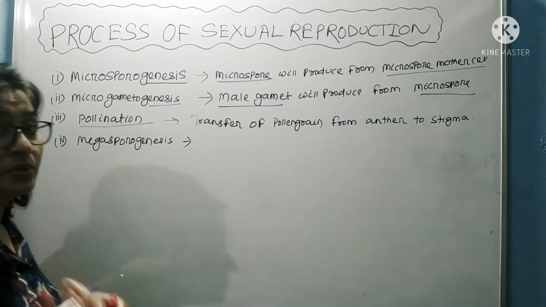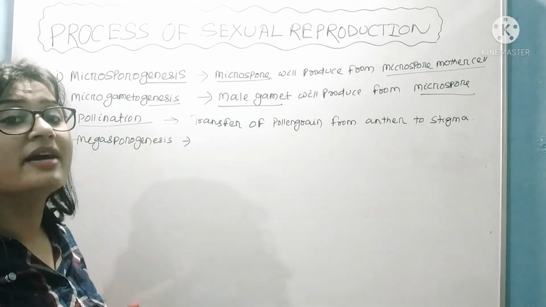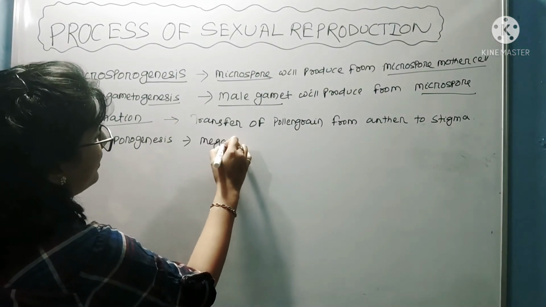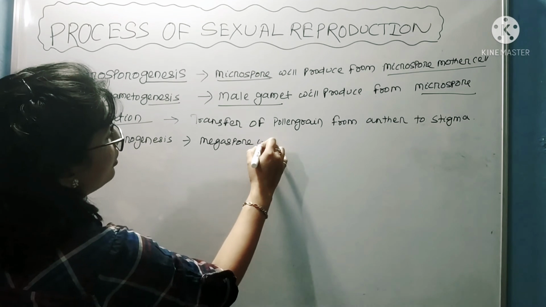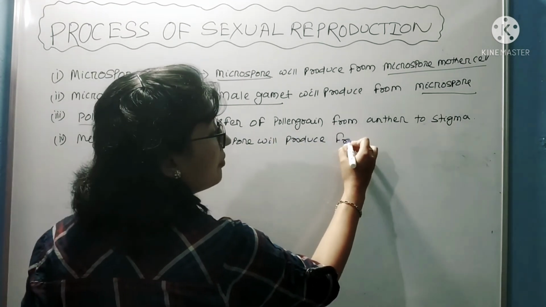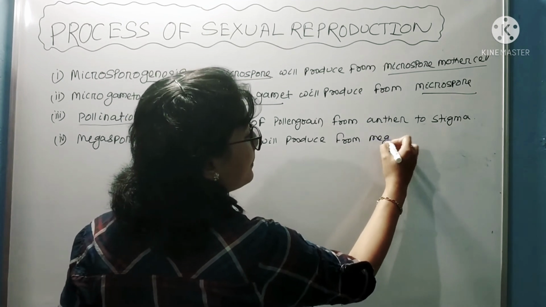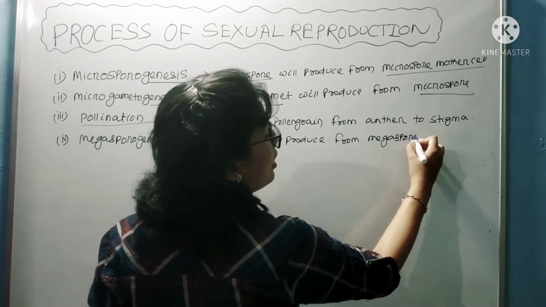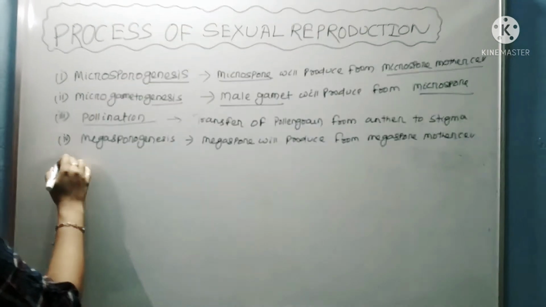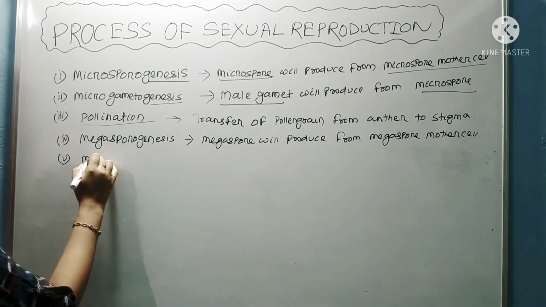Genesis means to produce. Who will produce? Megaspore will produce. So here we can write: megaspore will produce from megaspore mother cell. Clear?